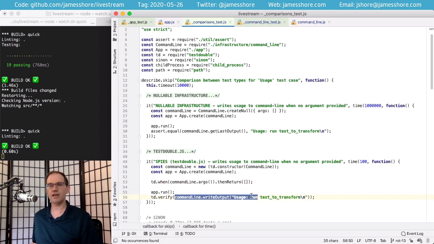It's a fairly subtle difference, and it can be worked around with wrappers or with abstractions, but I do find it nicer to read. But the important thing again here is that with nullable infrastructure, you can have overlapping sociable tests, so you don't need integration tests.